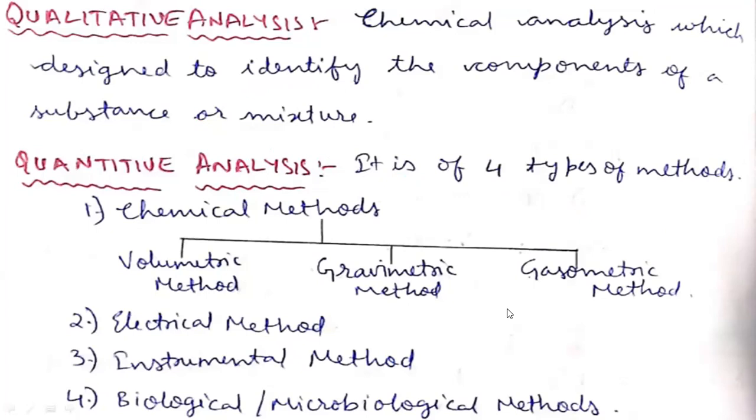Next, this qualitative analysis will be useful for identification purposes. So we are identifying the evolved gases, and we are identifying the precipitates and color changes. These are all coming under qualitative analysis. For example, if sodium bicarbonate is there in the sample solution, it will give carbon dioxide. So by the release of carbon dioxide, we can identify that sodium bicarbonate is there in the sample solution.